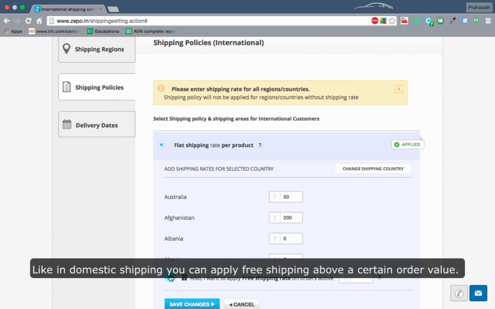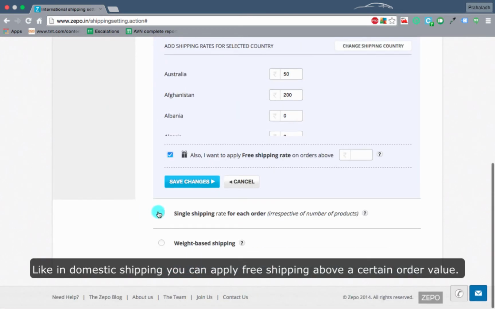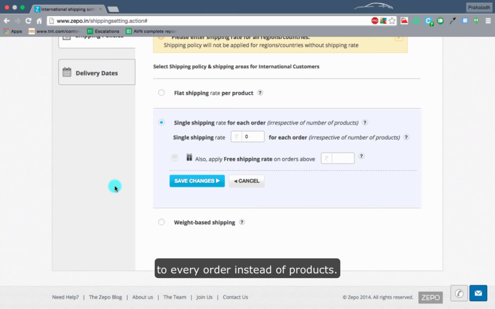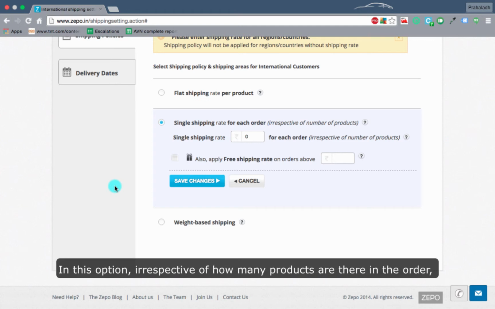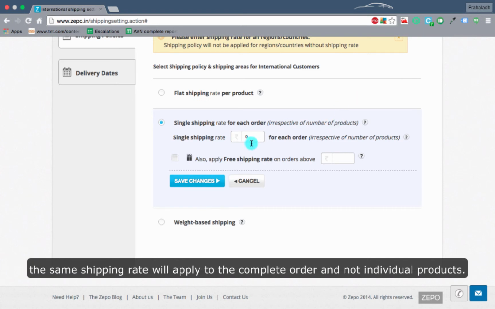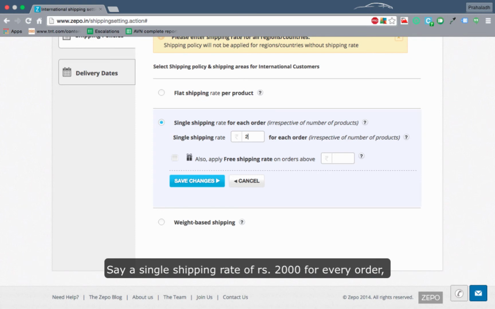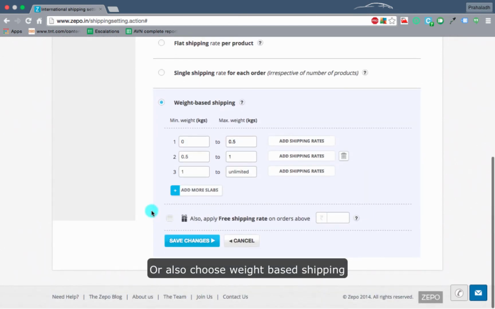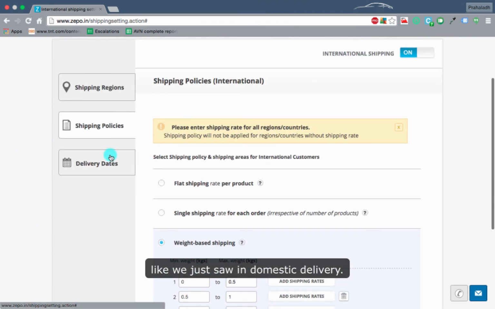Like in domestic shipping, you can apply free shipping above a certain order value. Like in domestic shipping, you can set a single shipping rate to every order instead of products. In this option, irrespective of how many products there are in the order, the same shipping rate will apply to the complete order and not individual products. Say a single shipping rate of rupees 2000 for every order, even if there is one product or 15 products in the order. Or also choose weight based shipping like we saw in domestic delivery.